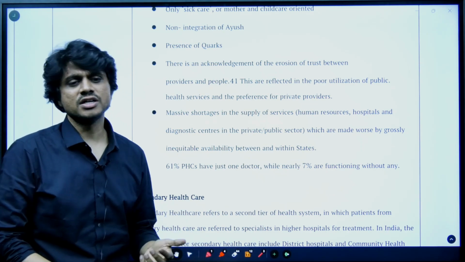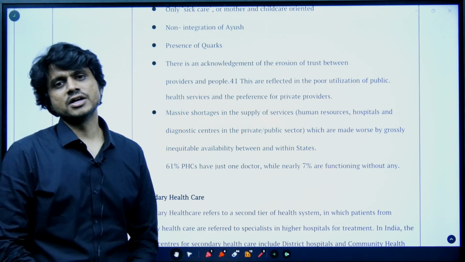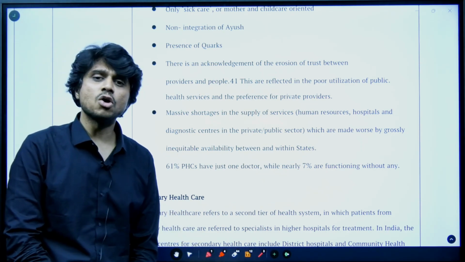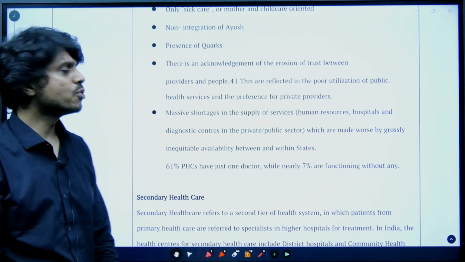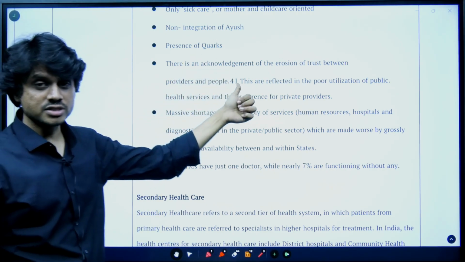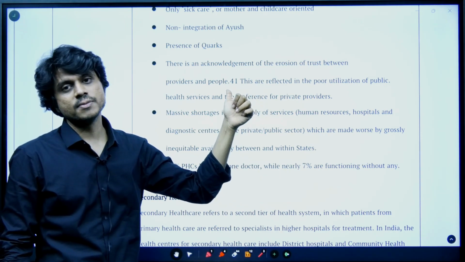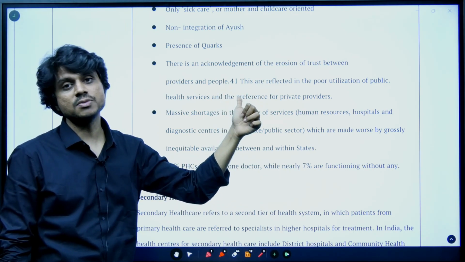Let's say if their son or daughter is affected by any kind of health issue, they don't want to visit the government hospital. They want to visit the primary healthcare because they don't have trust with the people. That's the reason the Union government is now talking about trust-based governance.